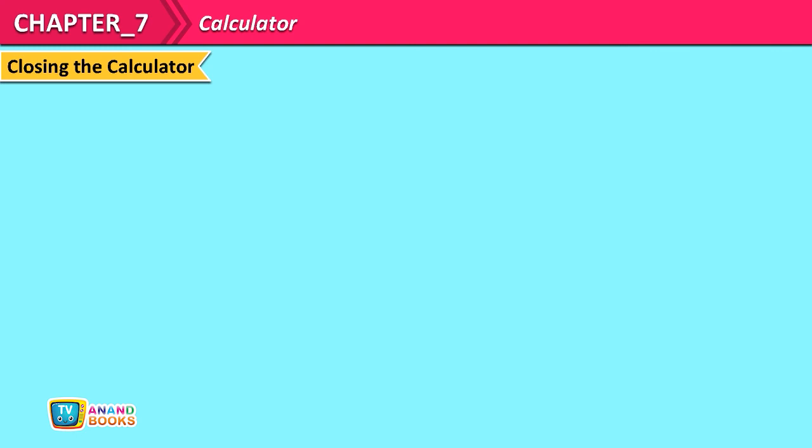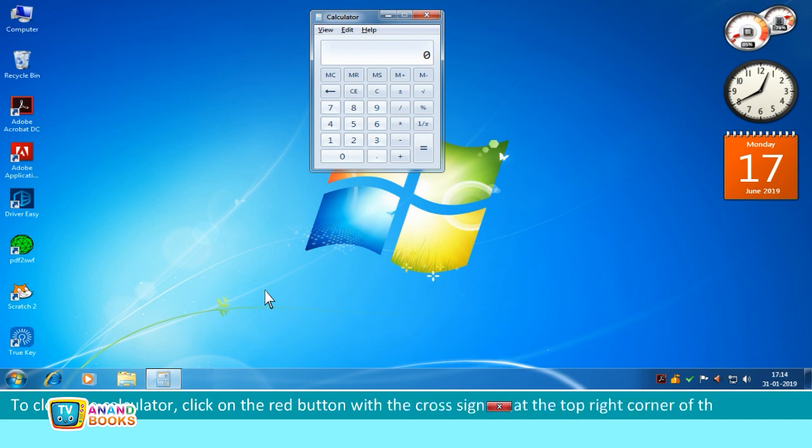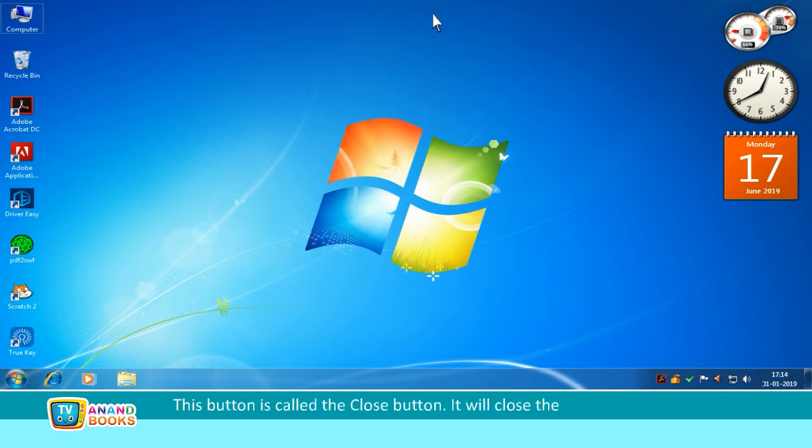Closing the calculator. To close the calculator, click on the red button with the cross sign at the top right corner of the calculator. This button is called the close button. It will close the calculator.